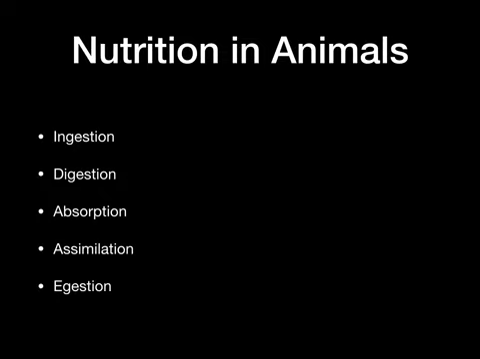Assimilation. The process in which absorbed food is taken in by the body cells and used for energy, growth and repair is known as assimilation. Egestion. The process in which undigested food is removed from the body is known as egestion.